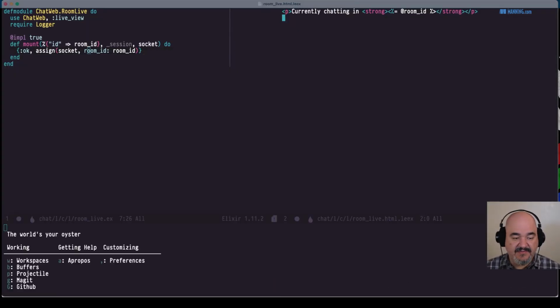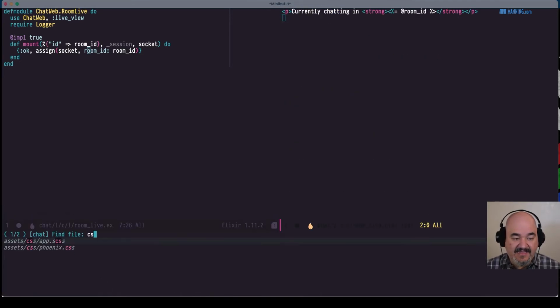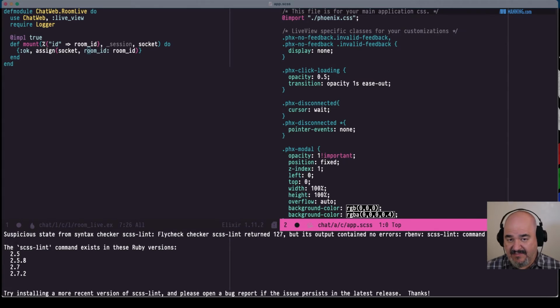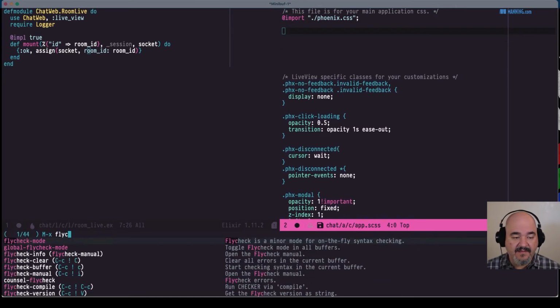So let's start styling this up a little bit. I am not a CSS person, so my styles are going to be lacking. You're going to be able to do things much better than I would, but that is okay.